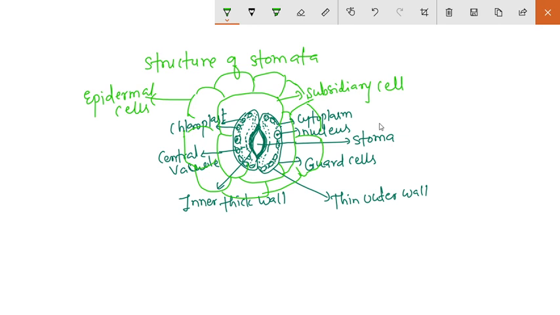Transpiration is the most important evil in the life of the plant, an inevitable evil, because we cannot separate transpiration from the plant. If there is excess transpiration, it will cause death, and if there is no transpiration, the plant will also not survive. So it is the most important phenomenon in the plant's life.